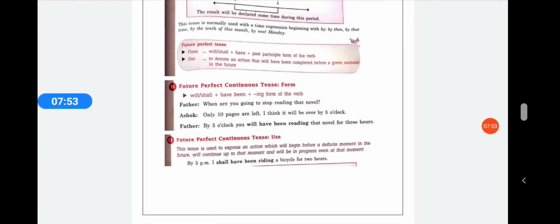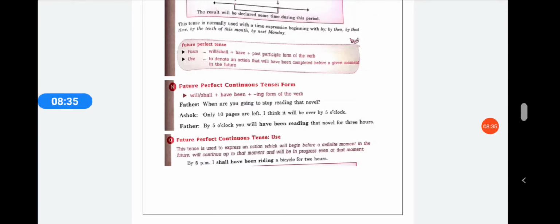Now you are talking about the future perfect continuous tense. Here you are using the ing form of the verb plus will or shall have been. Like in the whole conversation between father and Ashok, you can see you have used will have been reading. आप 5 बजे तक इस नॉवल को 3 घंटे से पढ़ रहे हैं. मतलब by 5 o'clock you will have been reading that novel for 3 hours. 5 बजे तक आप ये नॉवल 3 घंटे तक पढ़ चुके होंगे.